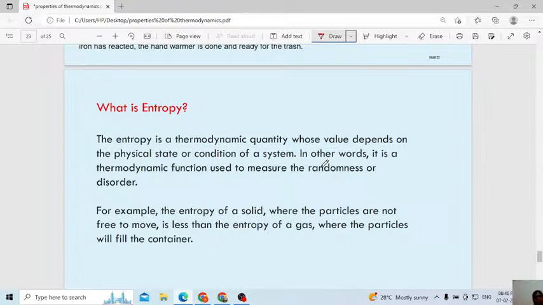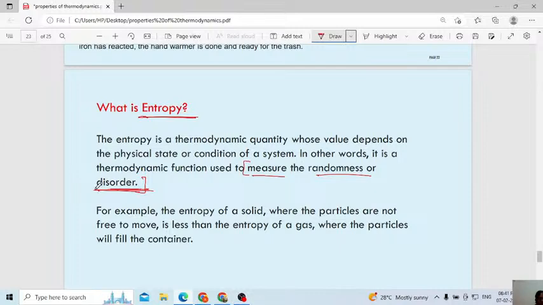Then what is meant by entropy? When we study thermodynamics, enthalpy is very important, and entropy is very important. Entropy is the thermodynamic quantity whose value depends upon the physical state or condition of a system. In other words, it is a thermodynamic function used to measure the disorderness, randomness or disorder. This definition is very important. Entropy means the measure of randomness or disorder.